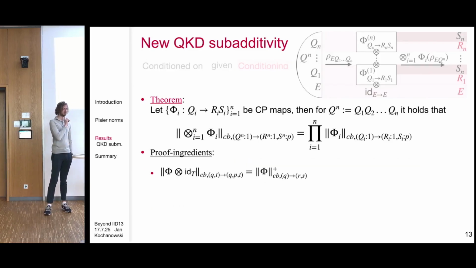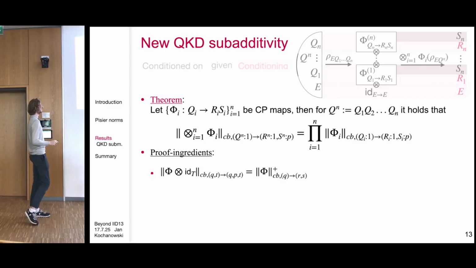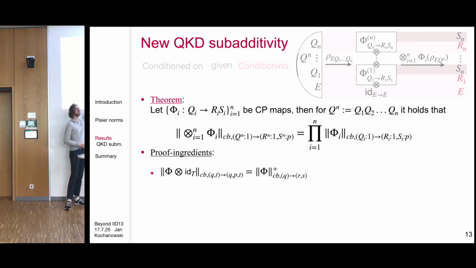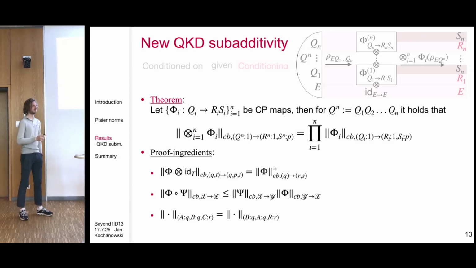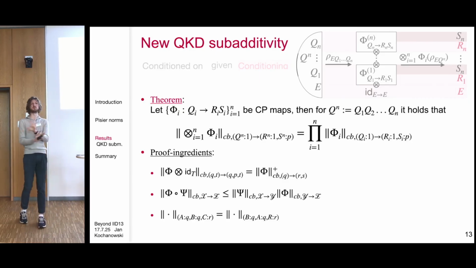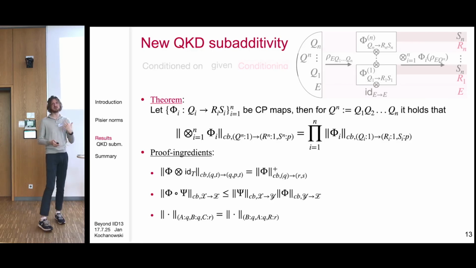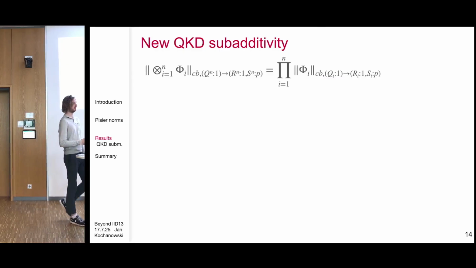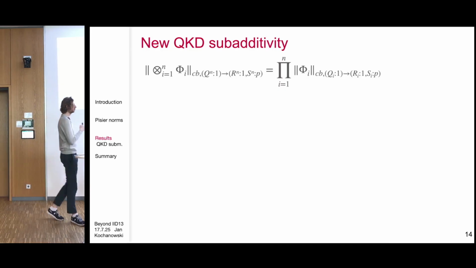Now, how does the proof go? So we need 3 ingredients for this. One is this chain rule that I showed you before, this equality saying that the identity to the right doesn't matter. The second is a very common submultiplicativity of the completely bounded norm. And the third is the fact that if you have 2 systems with the same index, then you can swap them. Indices that are the same, you can combine and you can swap, and they behave intuitively as you would assume. And now, this is what we want to prove. And the core is seeing that the indices are different, right? So why does this matter?